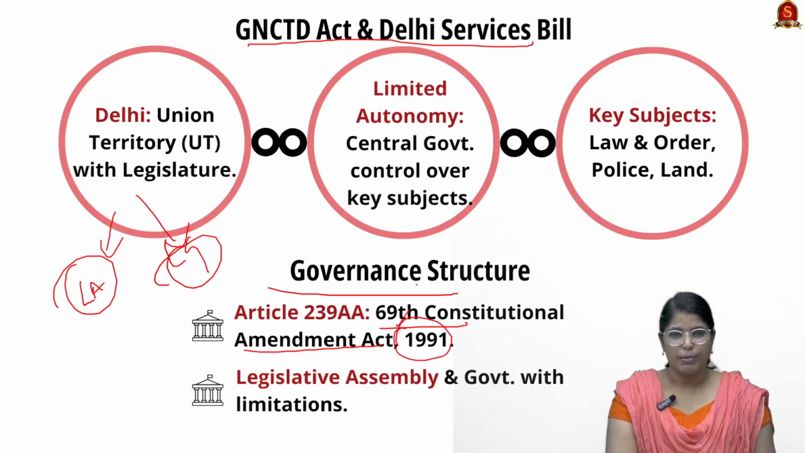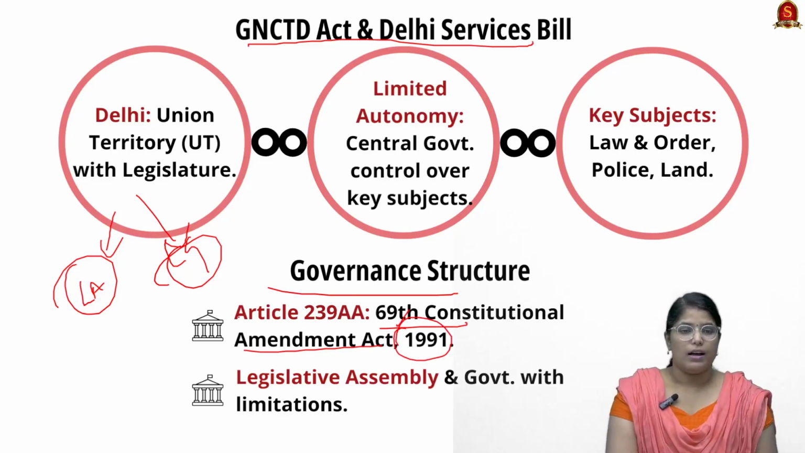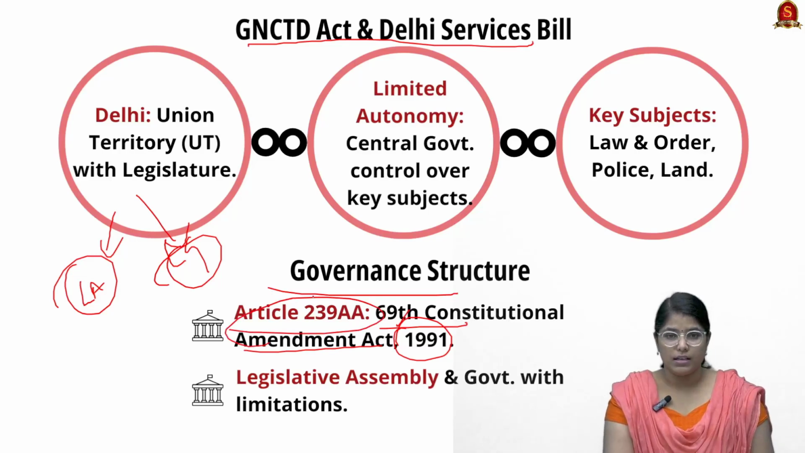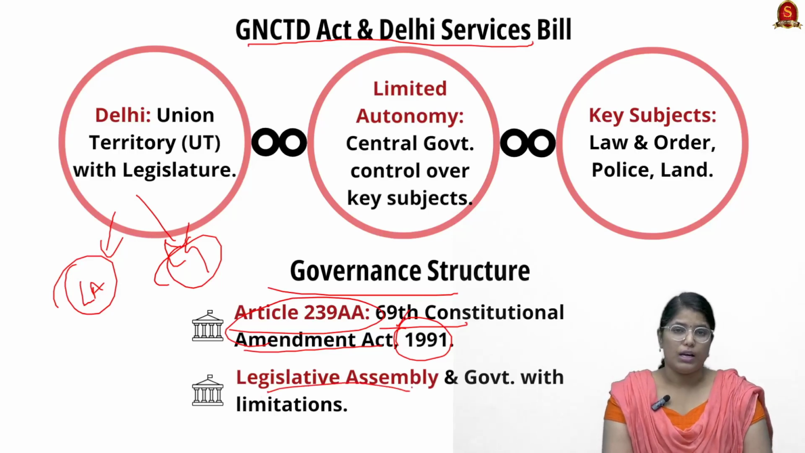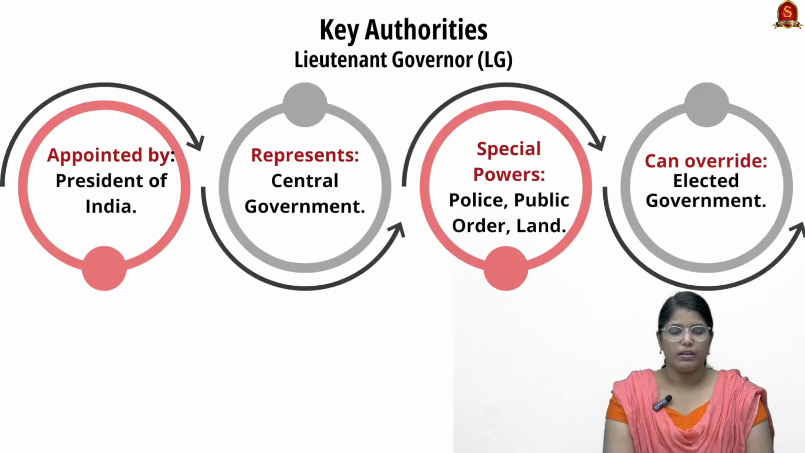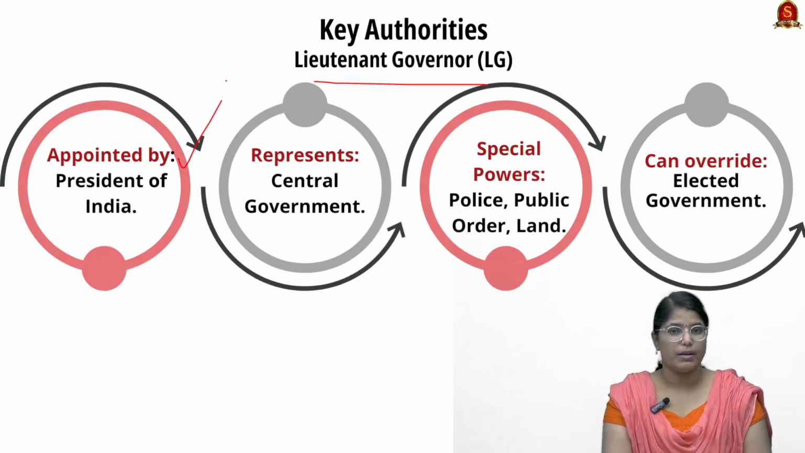You don't have to remember this number, very easy. This particular amendment inserted Article 239AA. Remember this. And when we talk about the legislative assembly, they have only limited powers. Let us see why. Now, talking about the lieutenant governor, he or she is appointed by the president of India, and they represent the central government. When we talk about the tenure, they work under the pleasure of the president, and they have special powers.